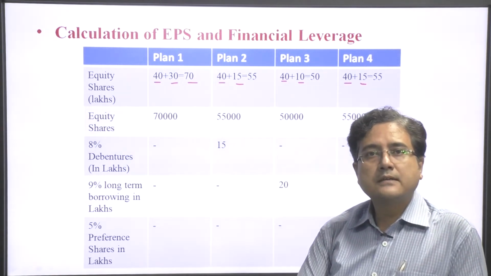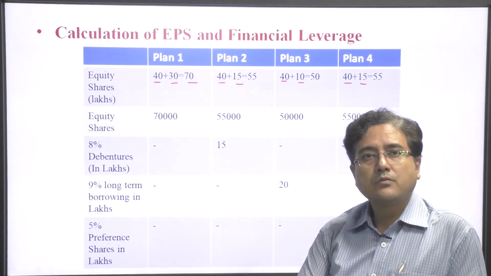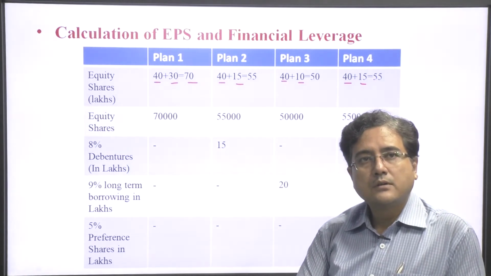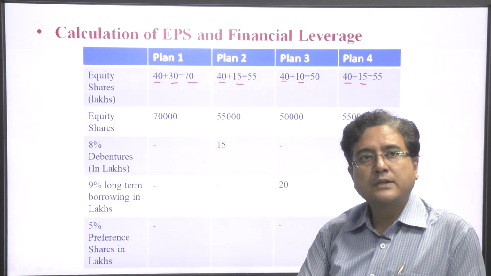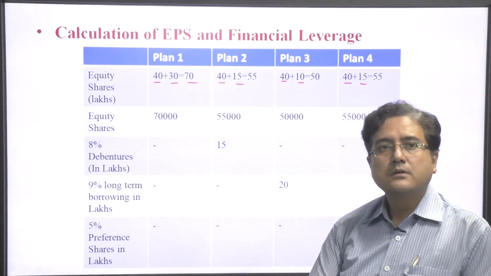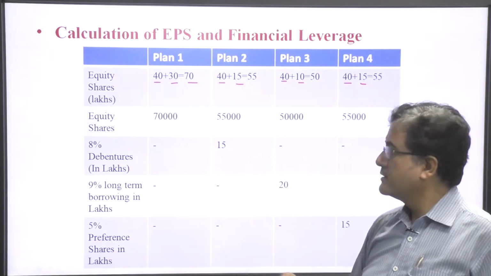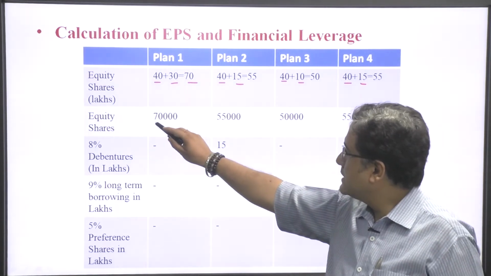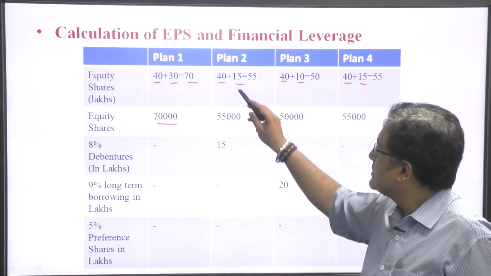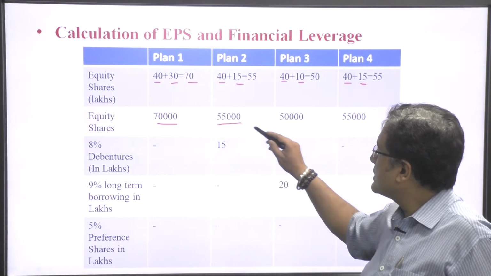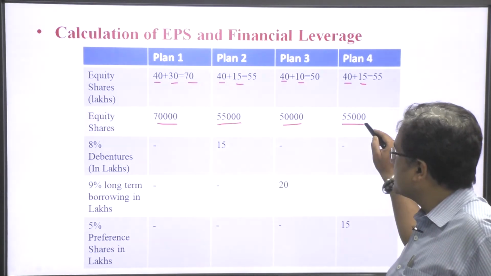So, these are the 4 alternatives for the equity shares. Now, the total number of shares in this case is 70,000, 55,000, 50,000, and again 55,000.